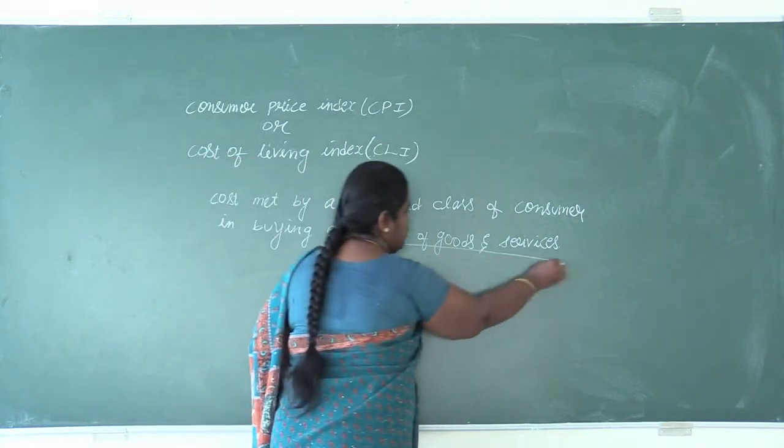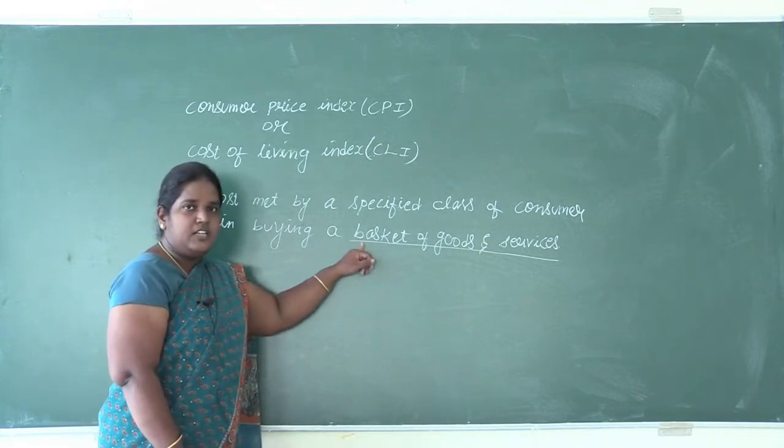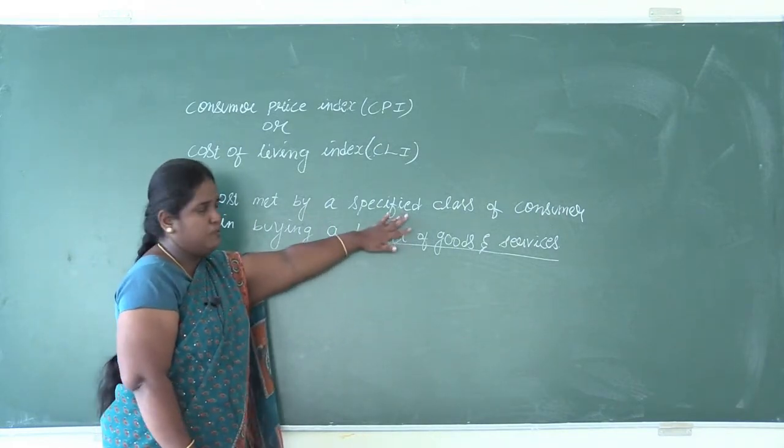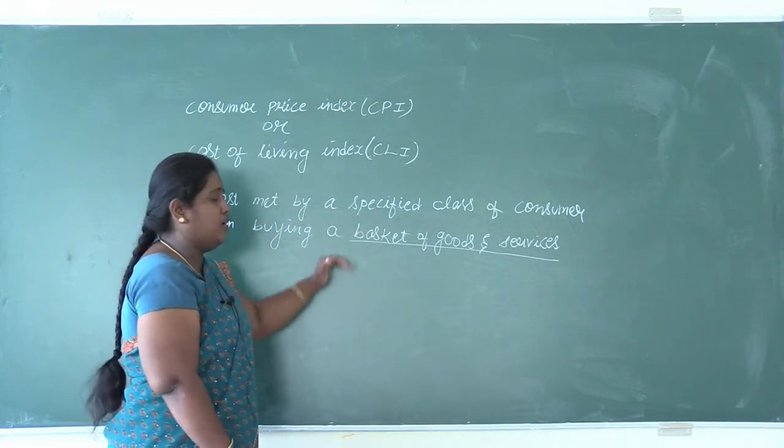Here, the basket of goods and services are the day-to-day needs of a specified class of consumer.